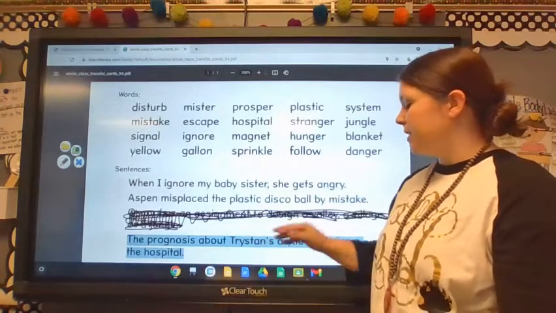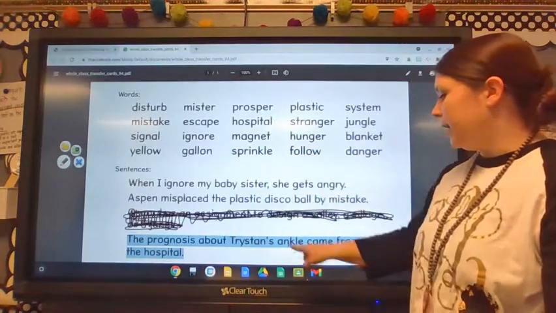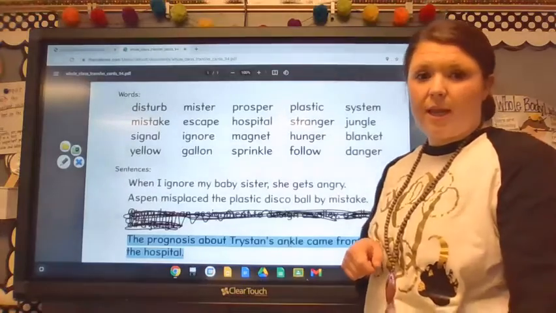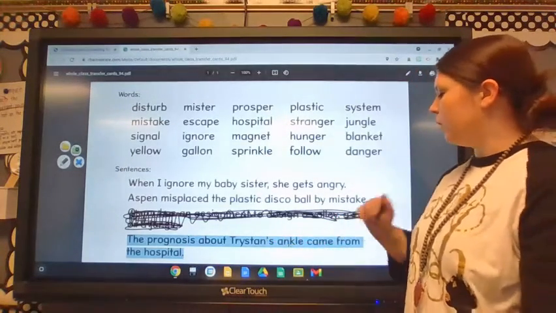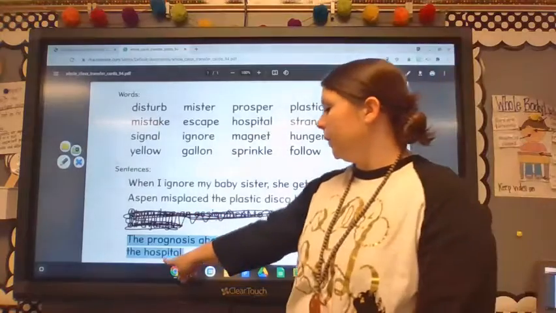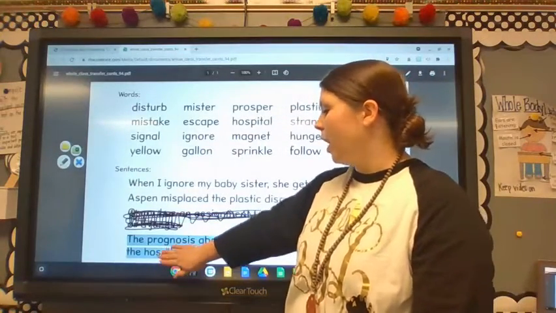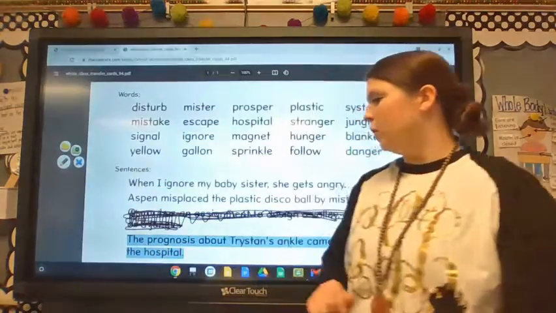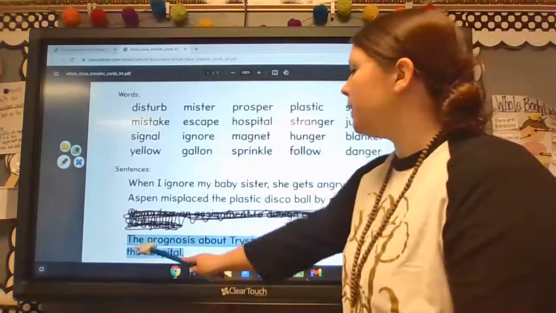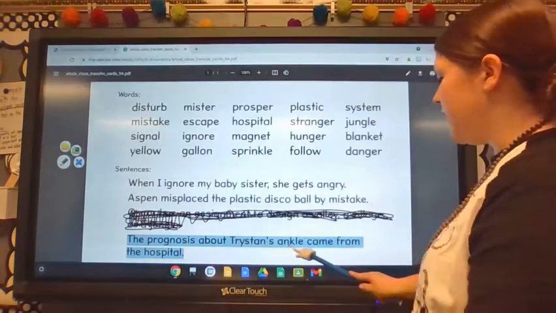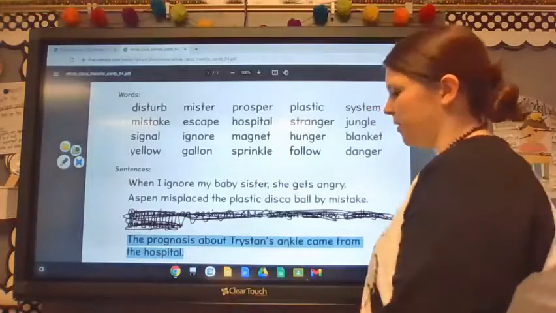Tristan's, Tristan's. All right, here we have that special vowel combination A and K, so we split it. Ankle, ankle. Okay, and then here we have a blend that will split. Hospital, hospital. Let's read this sentence. Ready? Read. The prognosis about Tristan's ankle came from the hospital.